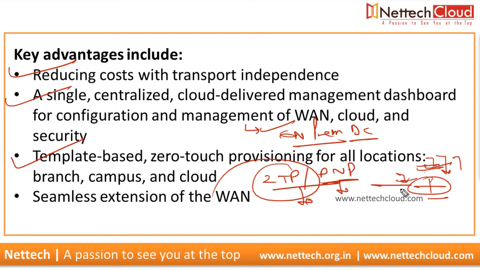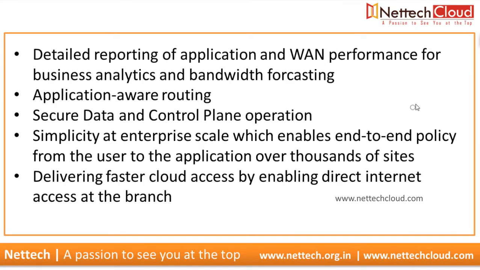That's all, very minimal configuration. So either no configuration at all or minimal configuration at WAN edge devices, for seamless extension of the WAN. There is also detailed reporting of application and WAN performance for business analytics and bandwidth forecasting. Application aware routing is another good feature.